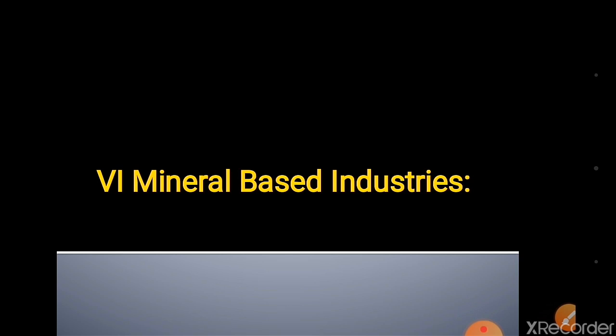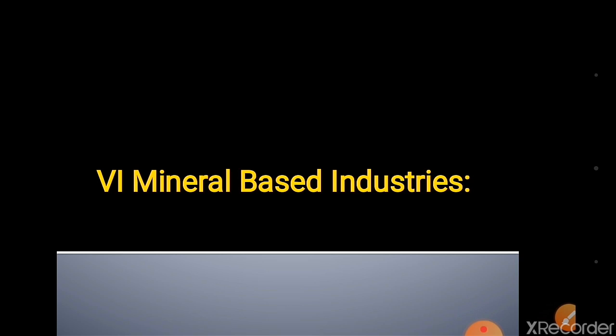In this part also already you have studied the agro-based industries. In agro-based industries, respectively, you have studied cotton textile industries, jute industries, and sugar industries. These already you have studied. Now we are moving toward the next part, mineral based industries.